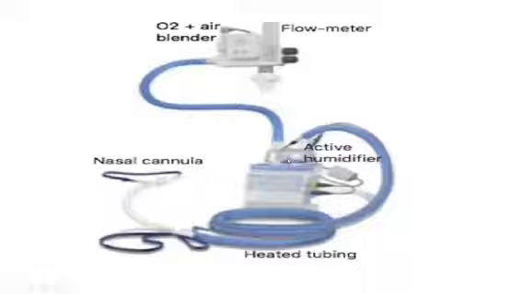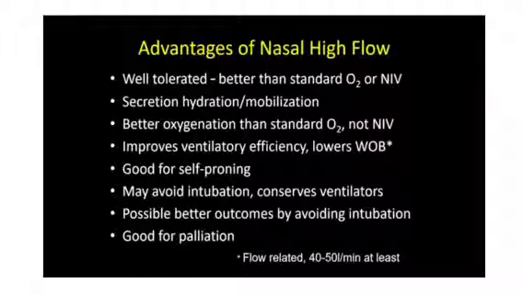So this is how a high flow nasal cannula looks. We have a flow meter, and an O2 plus air blender where we can set the FiO2, how much FiO2 we want to give. We have a humidifier, as I already explained, and a heated tube. Our normal nasal cannulas are very thin, while nasal cannulas for high flow nasal ventilation are very thick, so there is very little resistance. So what are the advantages of high flow nasal cannulas? It is well tolerated. Secretions are hydrated, so it does not dry up my mucosa. Better oxygenation than standard O2.